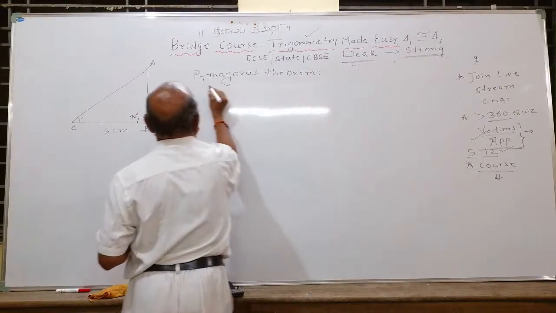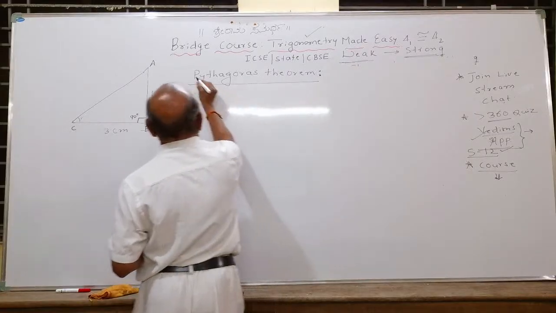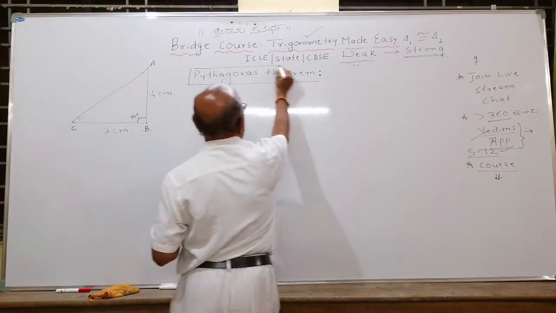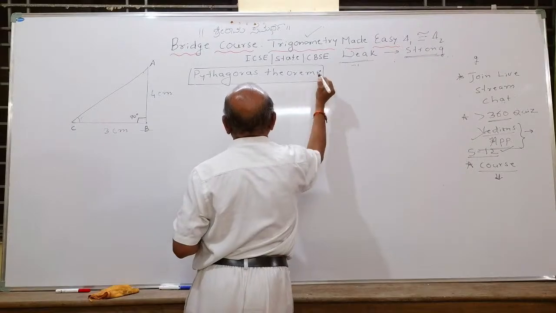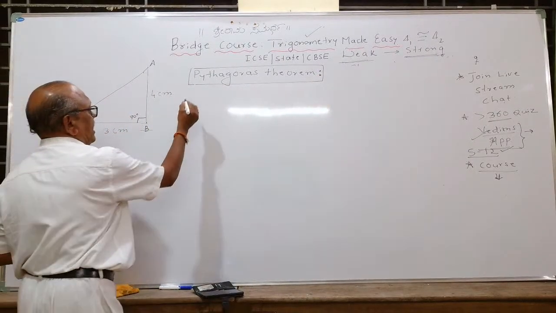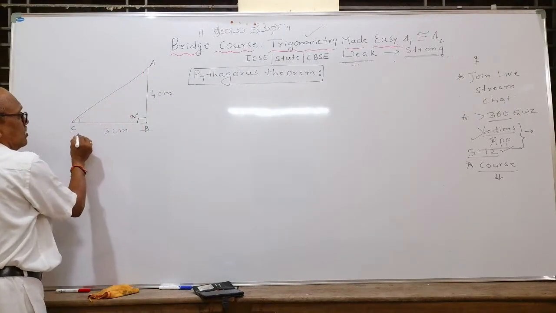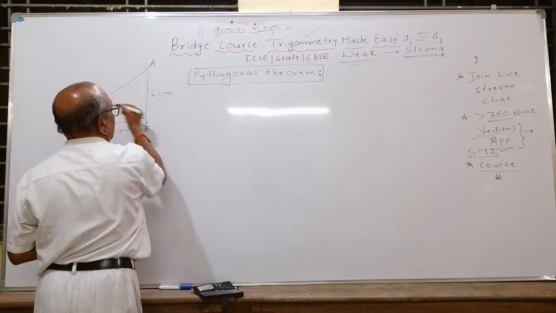Pythagoras theorem relates, and before Pythagoras, ancient Indian mathematicians used it, and he was a Greek philosopher. Later he gave this particular theorem. It states that in a right angle triangle you studied, square on the hypotenuse is equal to the sum of the squares on the other two sides. Can you apply Pythagoras theorem here?